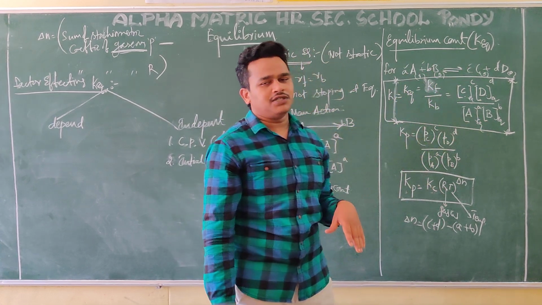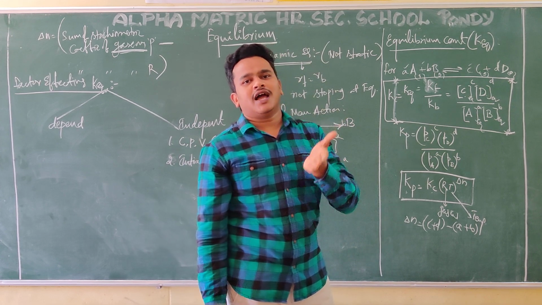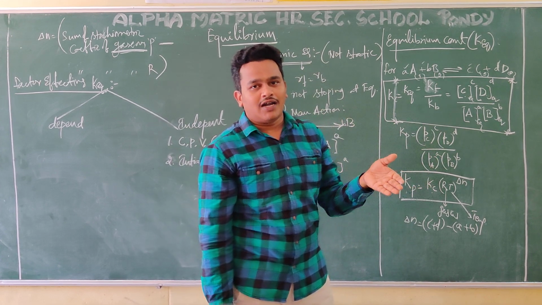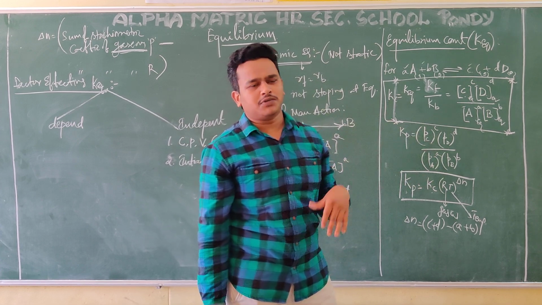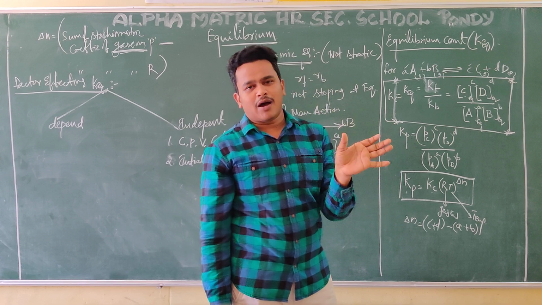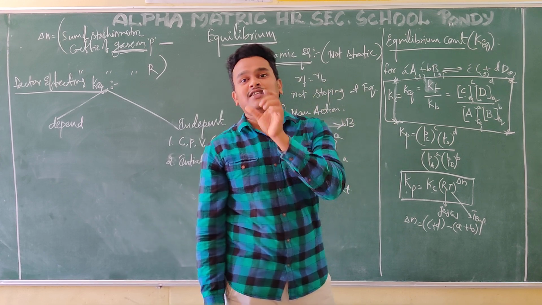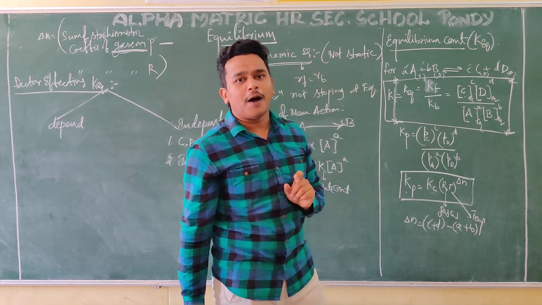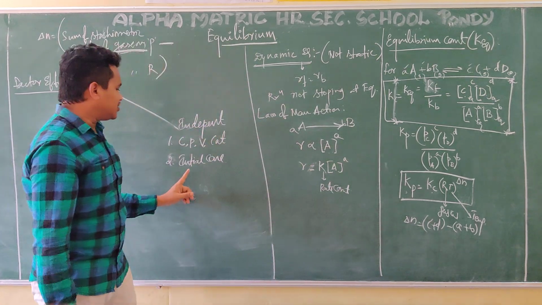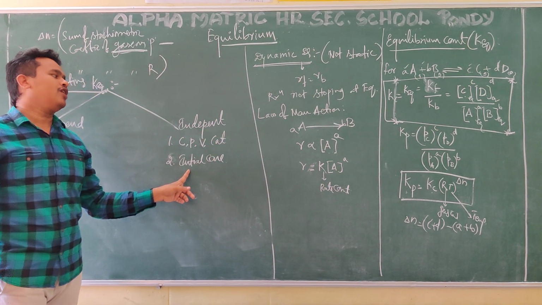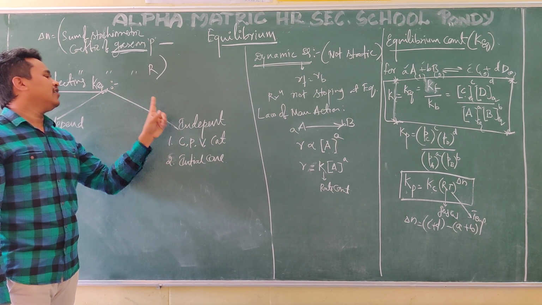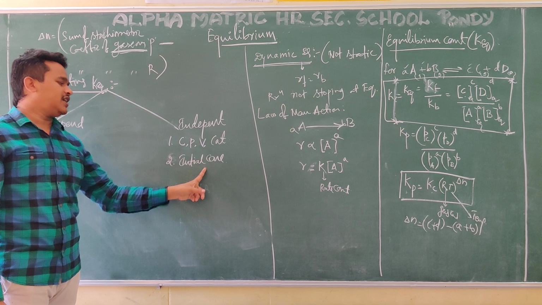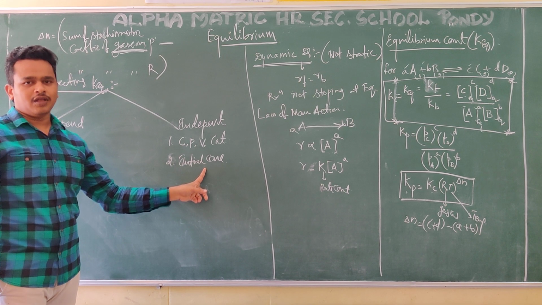They can ask in the options: if the concentration of the reactant is doubled, what is the equilibrium constant? They will give options A, B, C, D, and at the end you have to choose the option that says it remains the same. Initial concentration does not affect the equilibrium constant. So the equilibrium constant K is independent of initial concentrations.